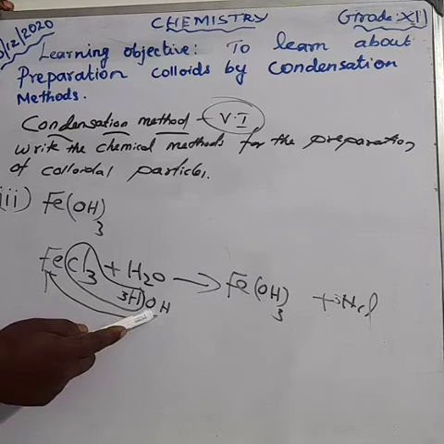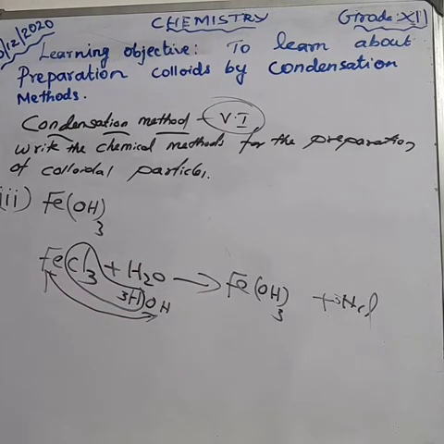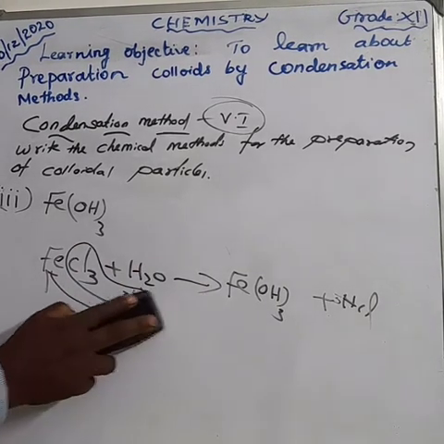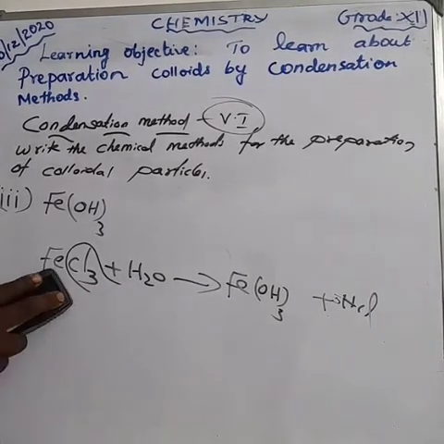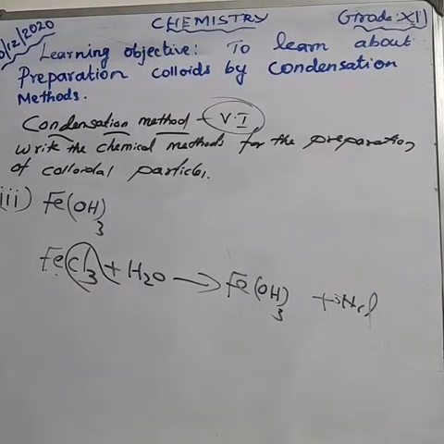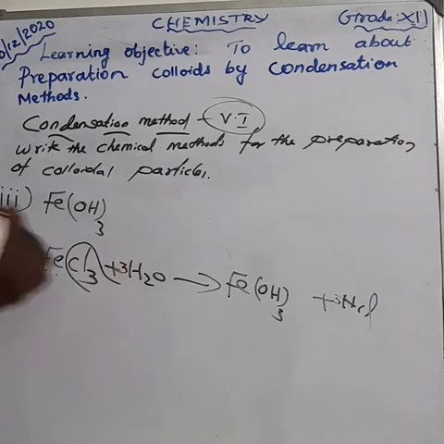Here I have 3 OH, OH is balanced. So how can you write the equation? That means 3 water we are using. Can you write the equation?